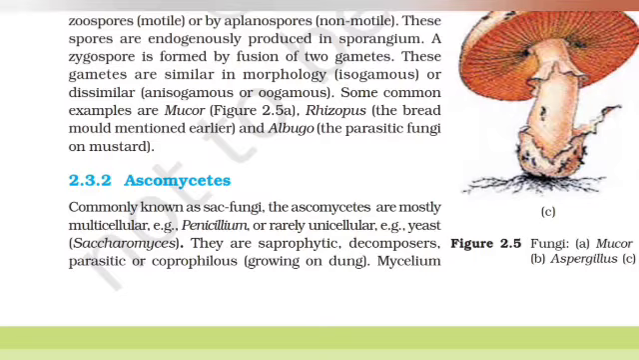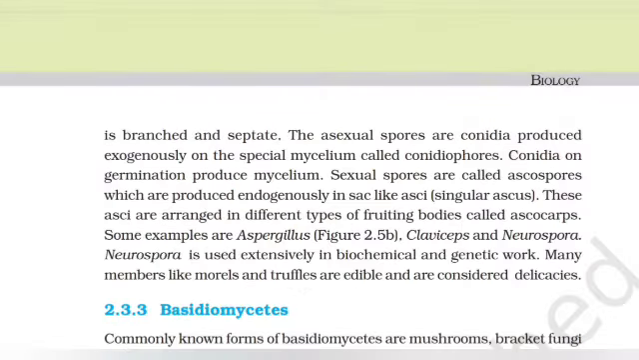Ascomycetes, commonly called sac fungi, are mostly multicellular, for example Penicillium, or rarely unicellular, for example yeast or Saccharomyces. They are saprophytic, decomposers, parasitic or coprophilous, that means growing on dung. Mycelium is branched and septate.